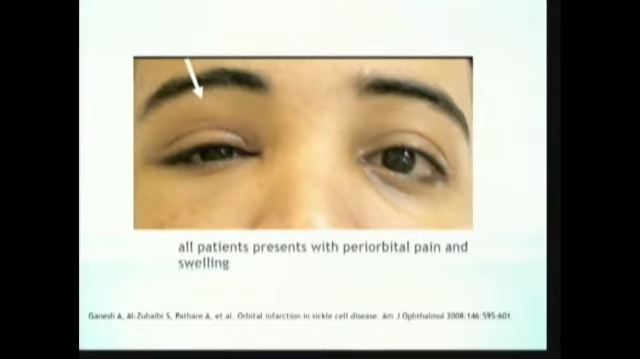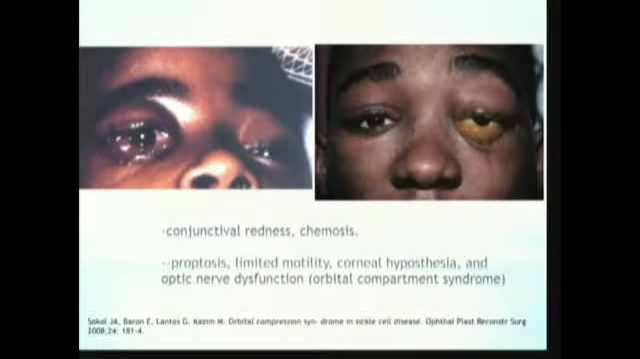All patients with orbital wall infarction will present with periorbital pain and swelling. When the inflammation is severe enough, it can cause conjunctival redness and chemosis. And when orbital compression syndrome develops, the patient can complain of proptosis, limited motility, corneal hypoesthesia, and optic nerve dysfunction.